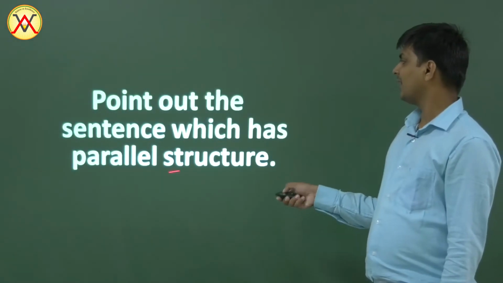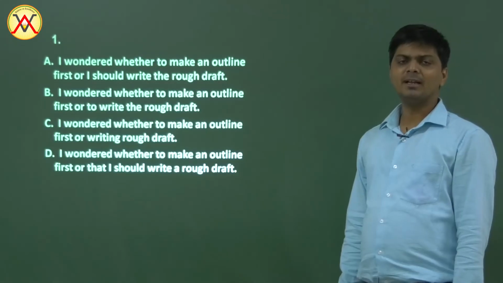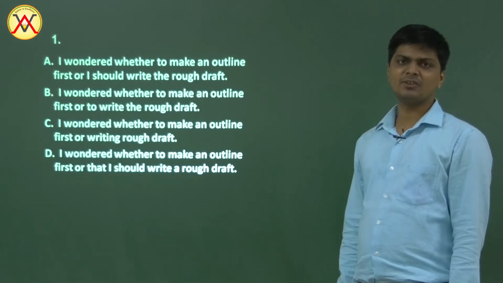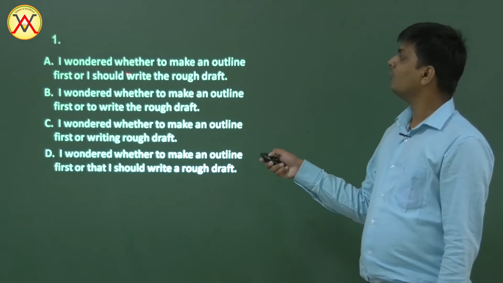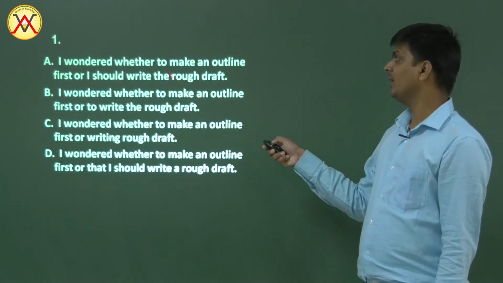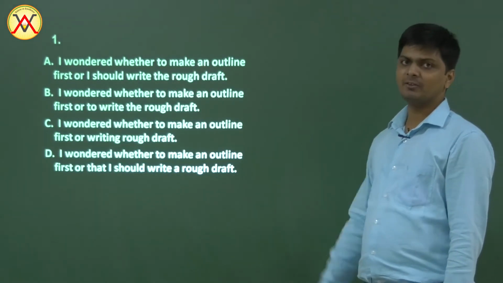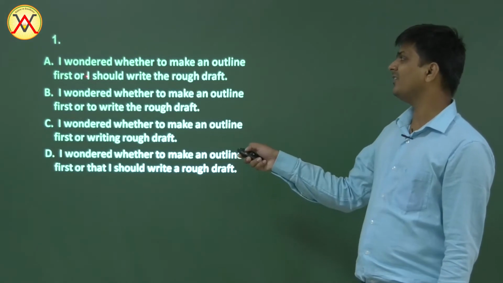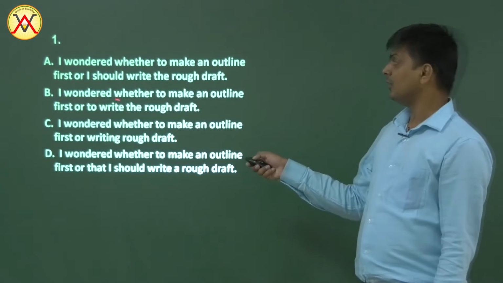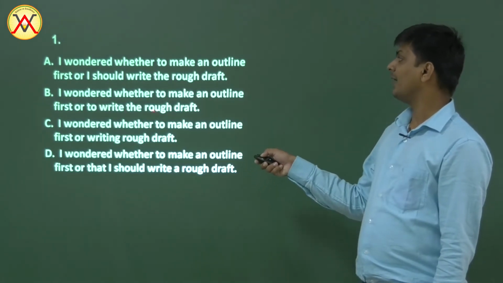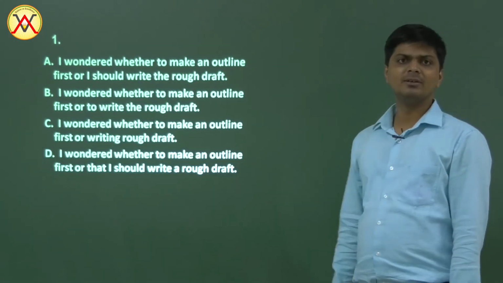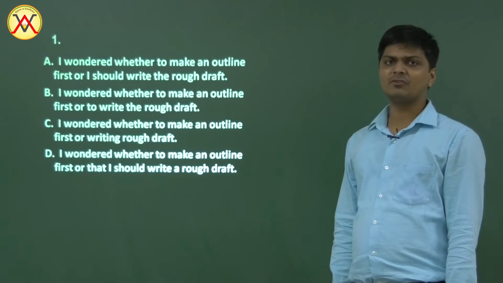Point out the sentence which has parallel structure. Let's check out all four of them. The first one: I wondered whether to make an outline first or I should write the rough draft. Here it is to make an outline, to plus first form, and then it says I should write. It's not parallel. The second one: I wondered whether to make an outline first or to write the rough draft. Here, to make and then to write. This seems to have parallel structure.